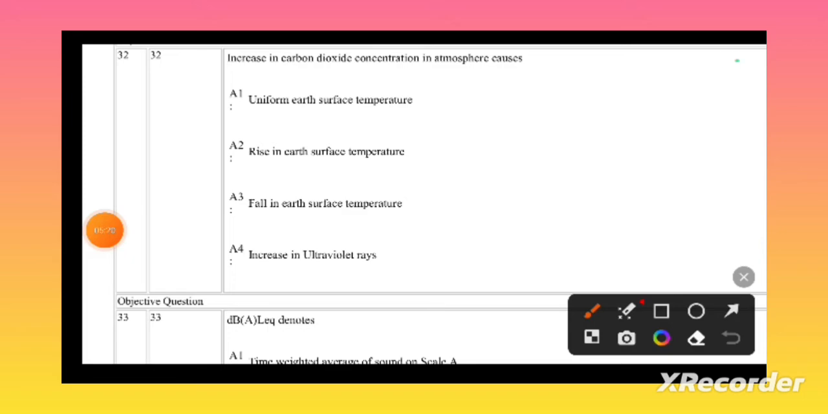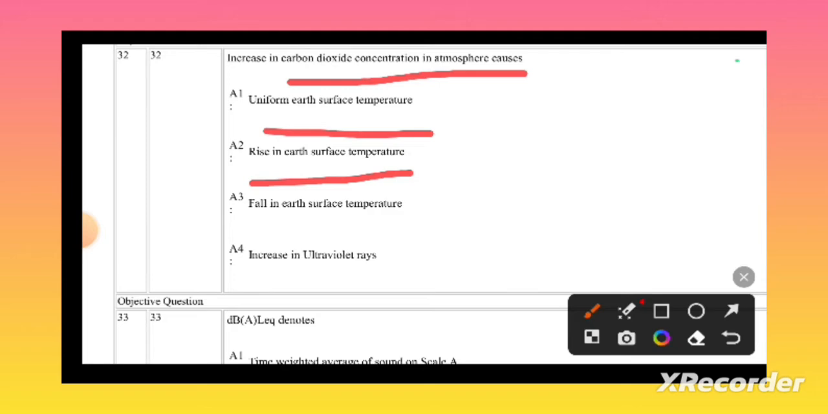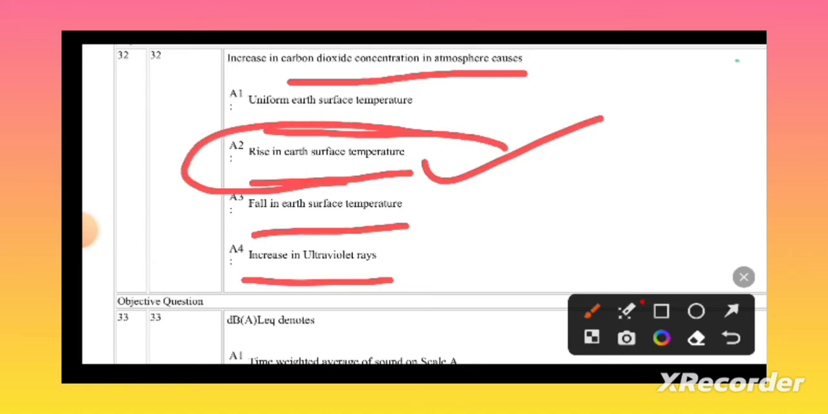Increase in carbon dioxide concentration of the atmosphere causes: uniform earth surface temperature, rise in earth surface temperature, fall in earth surface temperature, or increase in the ultraviolet rays. The answer will be rise in earth surface temperature, because of the carbon dioxide levels only. The increase in climate change and the difference occurring in the climate change are because of the carbon dioxide levels. It contributes to the major part of global warming.